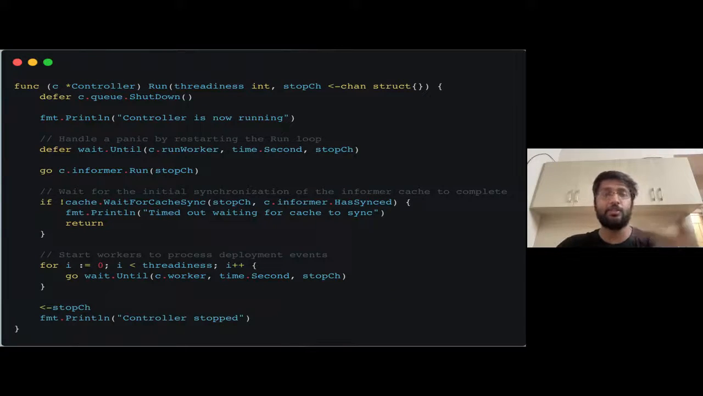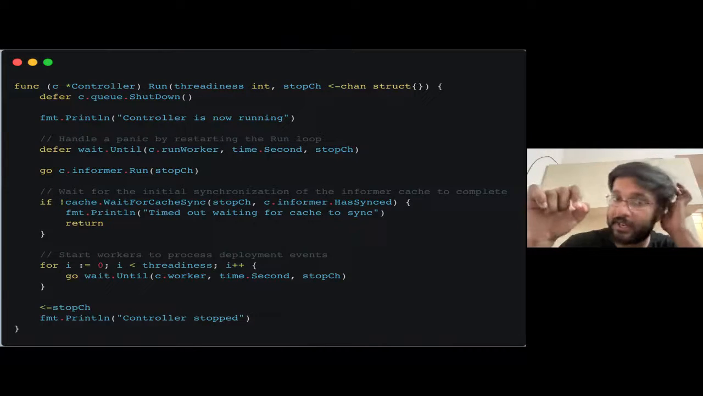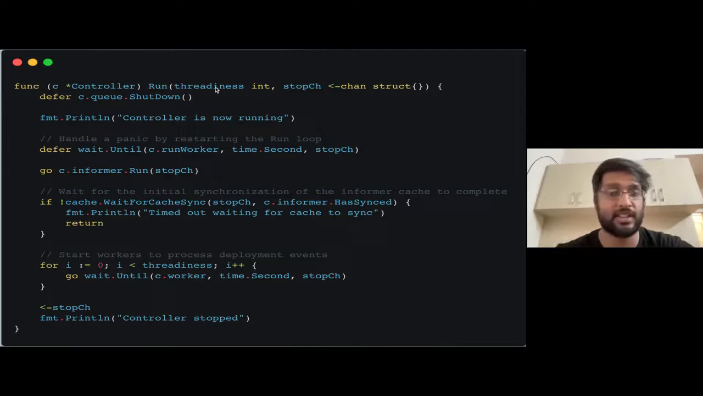So I have created a new function here, which is a method, right? If you see here, there is func c star controller. So this will work as c.run essentially, right? Threadiness is essentially nothing but the concurrency, right? How many concurrent Go routines do I want to run? And stop ch channel struct.